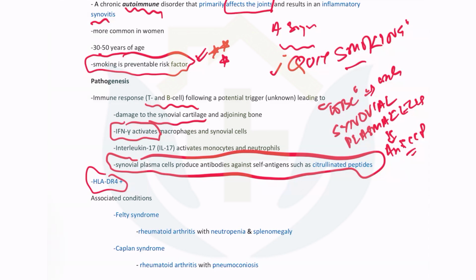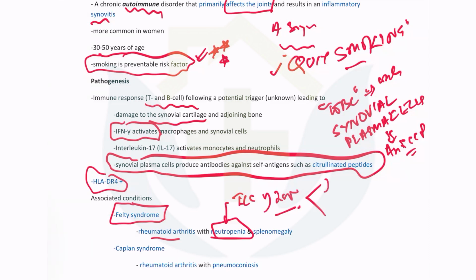Associated conditions or syndromes are Felty's syndrome, where rheumatoid arthritis presents with a TLC of around 2000. There is neutropenia, so this will be like 20% polymorphs and 60 or 80% lymphocytes. So this can be the picture, and rheumatoid arthritis can present with neutropenia along with splenomegaly.